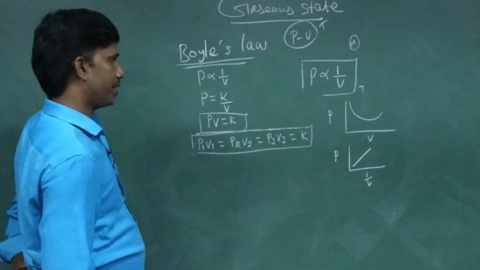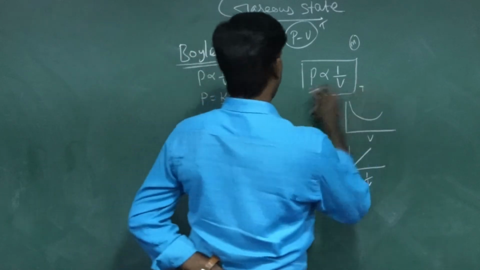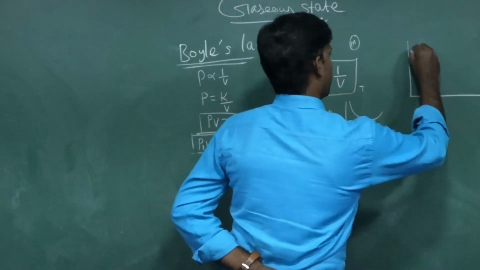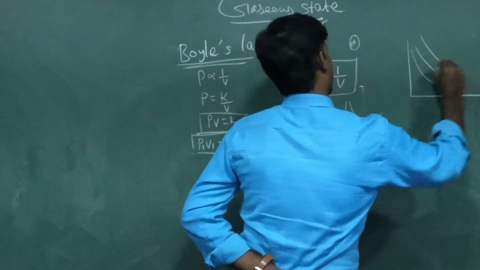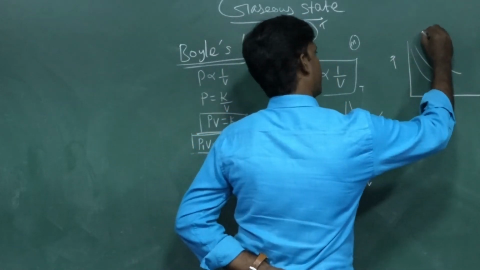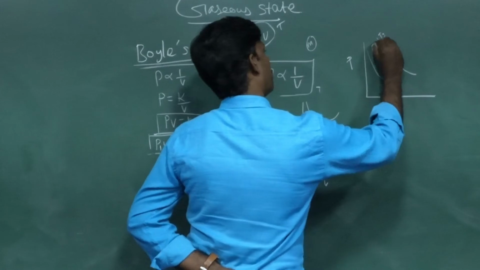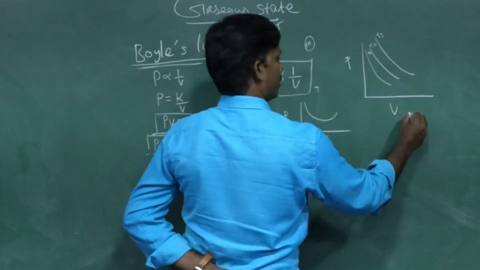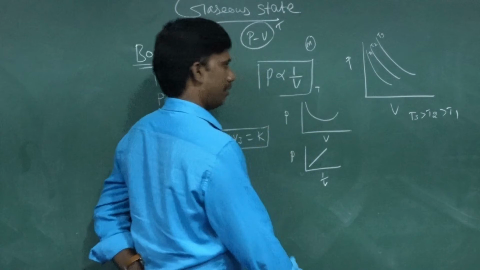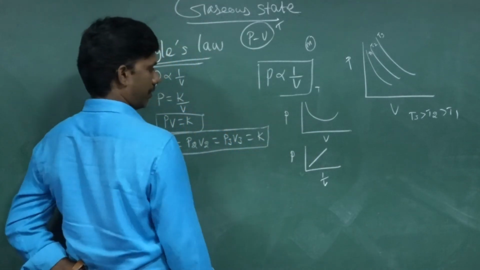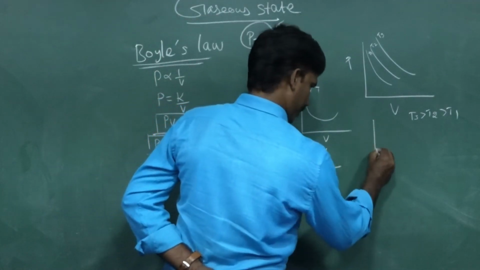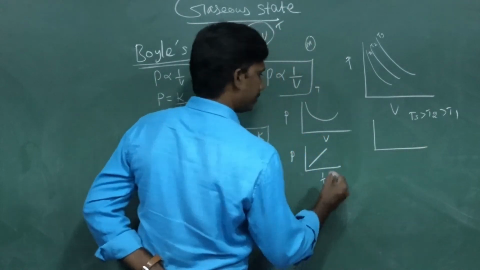For various temperatures, you can calculate it. P1, P2 like this, at a different temperature, pressure versus volume. This is for different temperatures. For example, temperatures T3, T2, T1. Always T3 is greater than T2, and T2 is greater than T1. This is the curve, the graphical representation.